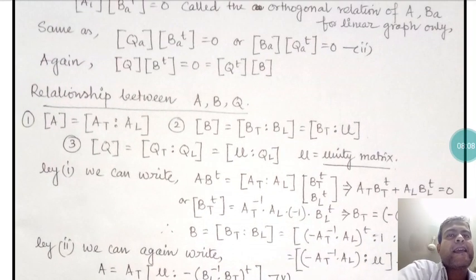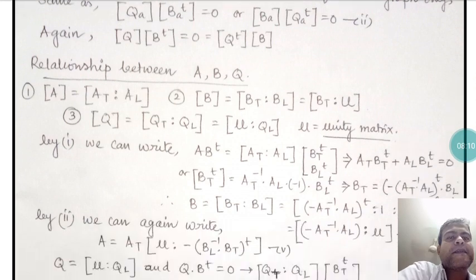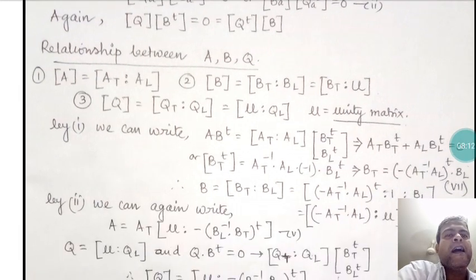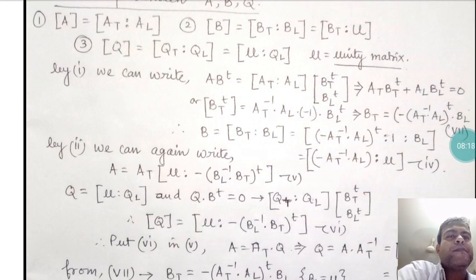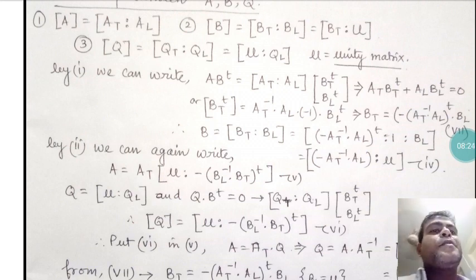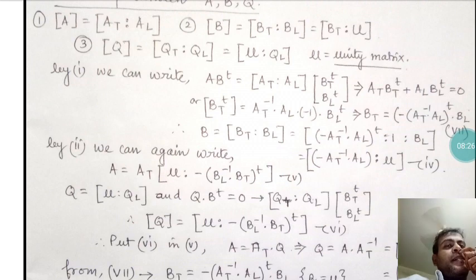So A can be written as A equals At [U : minus Bl inverse Bt], if you are taking the reverse one, because they are orthogonal to each other, so the reverse can be written. That is given as equation number V, or 5.